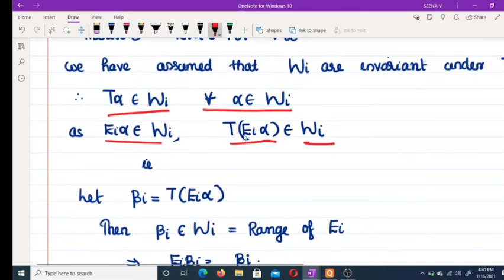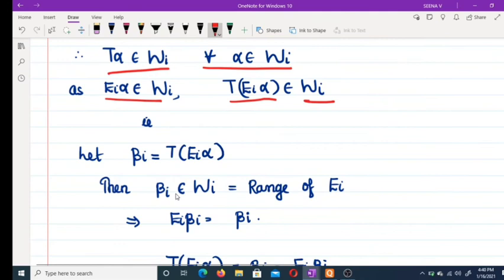And we mark T of Ei alpha as beta i. So beta i belongs to Wi, and beta i is in the range of Ei. And again, we have a property: if beta belongs to the range of a projection E, then E beta must be equal to beta.